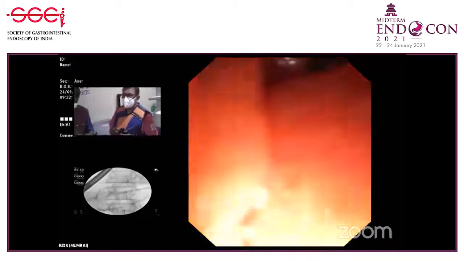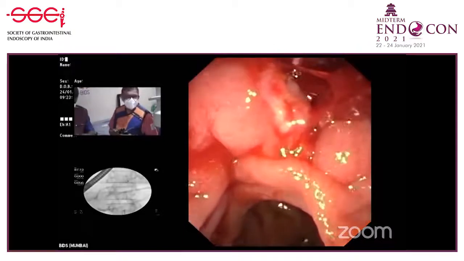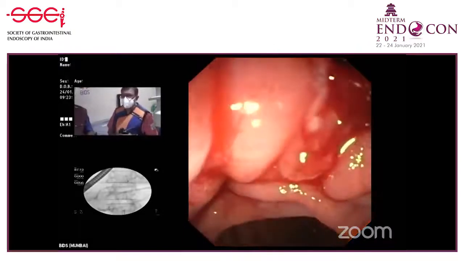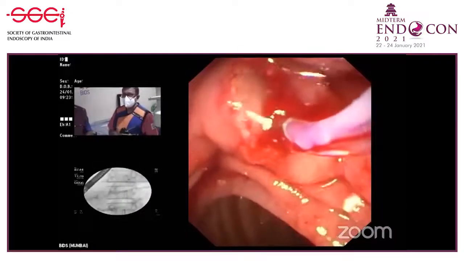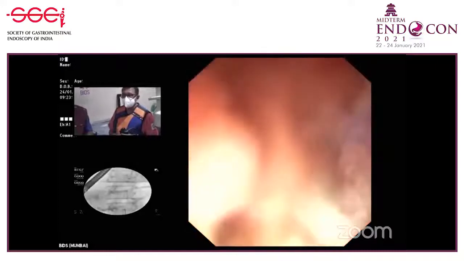And then after 3 months, we will call this patient back. We will see if there are any more radiopaque stones. We will perform further ESWL, further dilate the duct, and then complete the therapy.